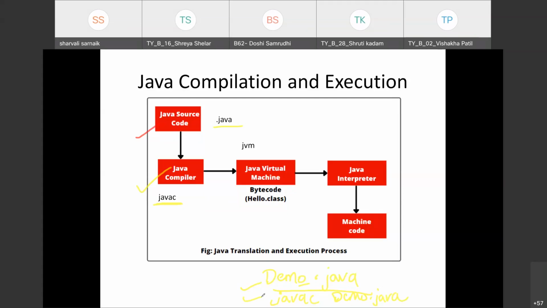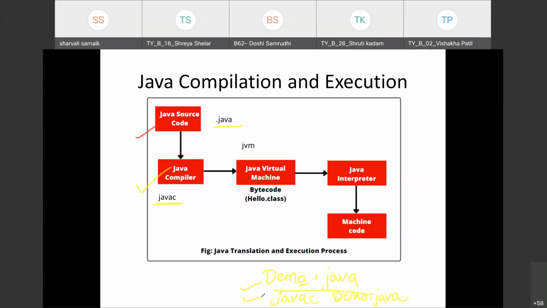Once you compile your code, that code will then pass to the interpreter. Java uses both a compiler and an interpreter. Some languages use only a compiler and other languages use only an interpreter, but Java programming uses both.